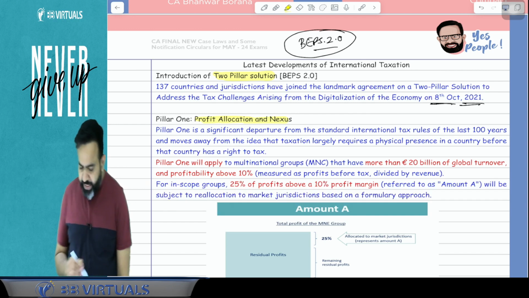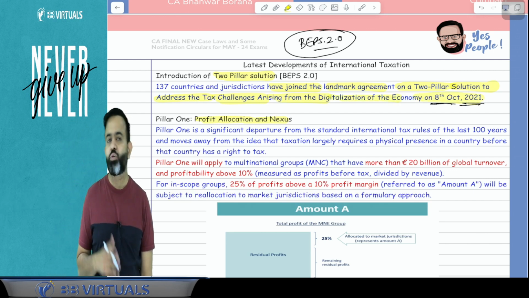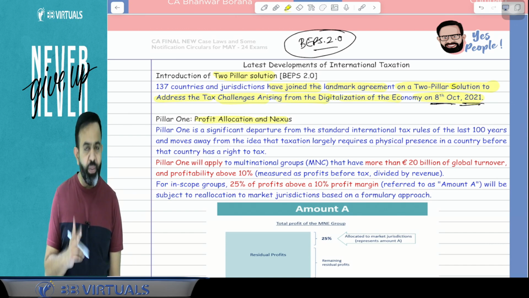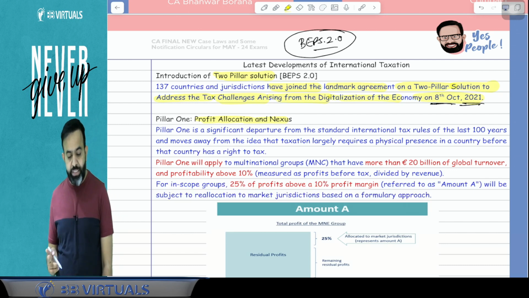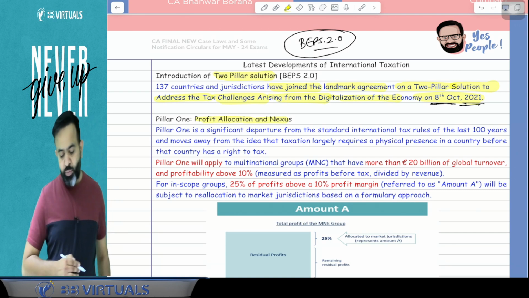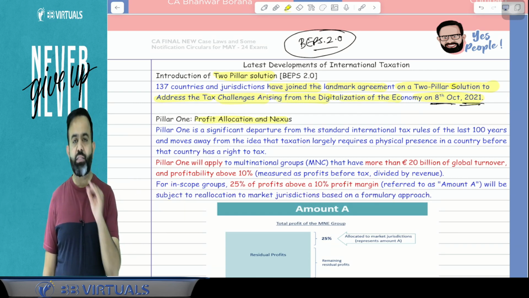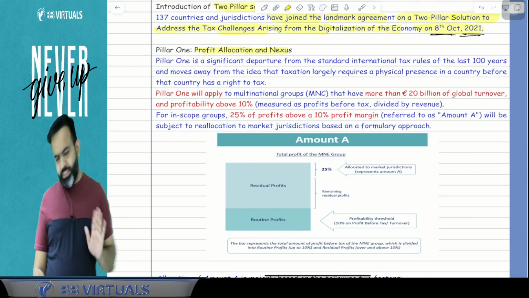Now, 137 countries and jurisdictions have joined the landmark agreement on the two-pillar solution to address the tax challenges arising from the digitalization of the economy on the 8th October 2021. So guys, BEPS 2.0 has this two-pillar solution, introduced to address the tax challenges arising from the digitalization of the economy. Now, what is pillar number 1? All people pay attention. Pillar number 1 is a very simple pillar.